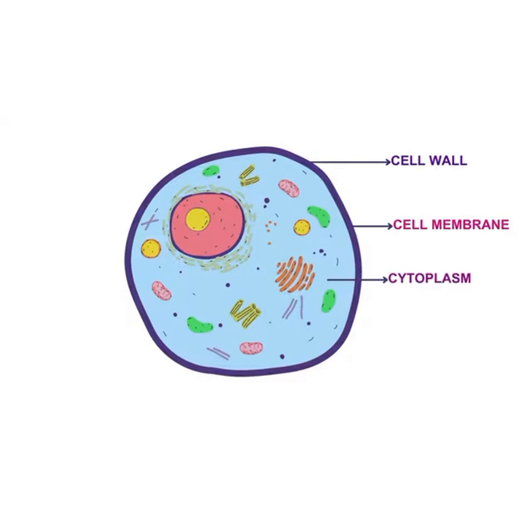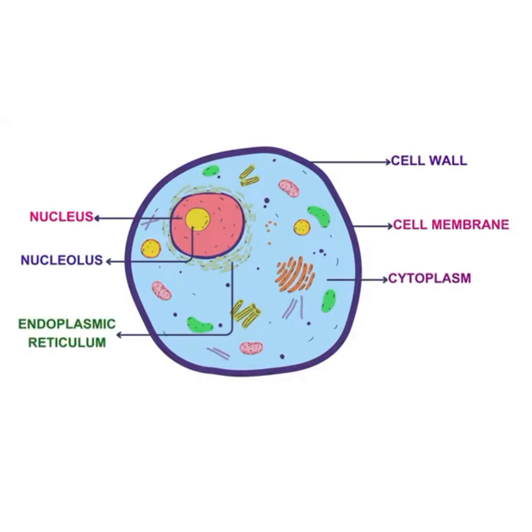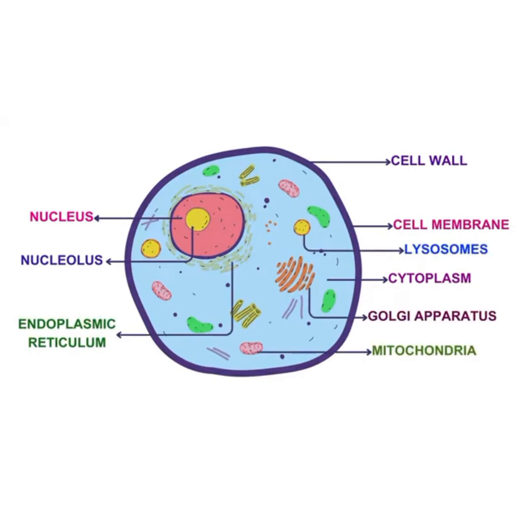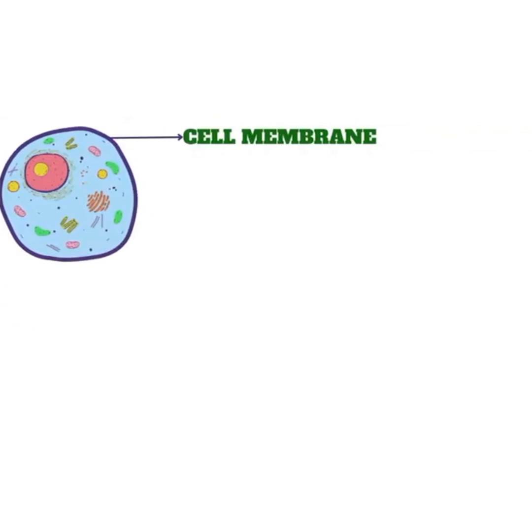Now we will discuss the different parts of a cell: cell wall, cell membrane, cytoplasm, nucleus, nucleolus, endoplasmic reticulum, Golgi apparatus, mitochondria, and lysosomes. Let's discuss the features of each of these.